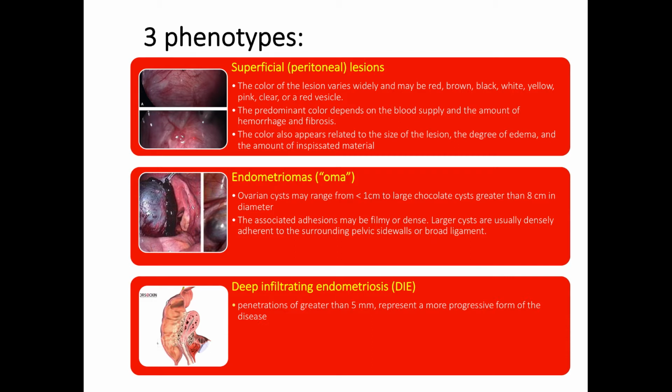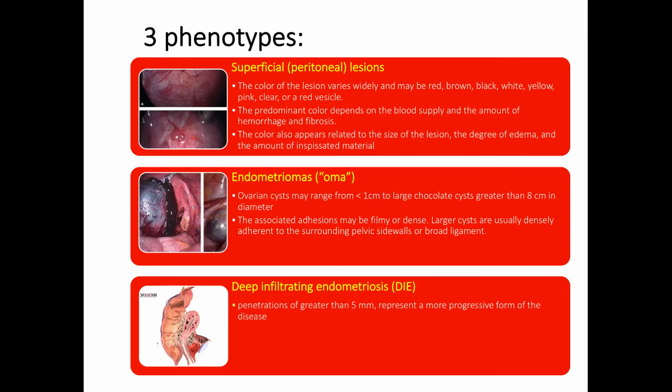So the superficial lesions, the color of the lesion varies widely and may be red, brown, black, white, yellow, pink, clear, or a red vesicle. The predominant color depends on the blood supply and the amount of hemorrhage and fibrosis. The color also appears related to the size of the lesion, the degree of edema, and the amount of inspissated material.